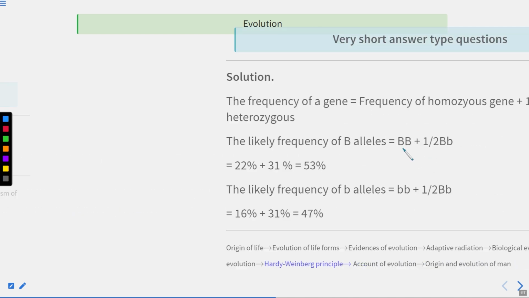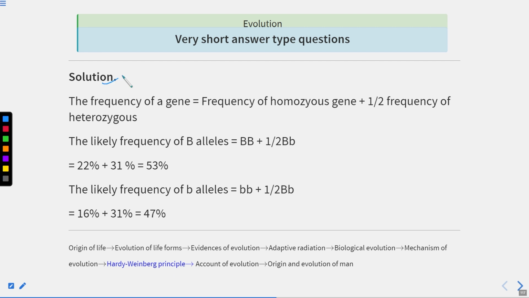Clear? Now, let's talk about the solution. Here you have to use this formula: the frequency of a gene is calculated by the frequency of the homozygous gene plus half the frequency of the heterozygous. Now we have the homozygous dominant gene here and the homozygous recessive. So the likely frequency of the dominant B allele is the homozygous dominant gene plus half of the frequency of the heterozygote.